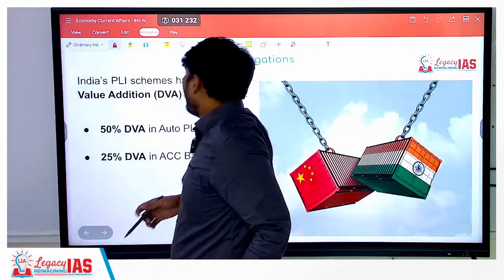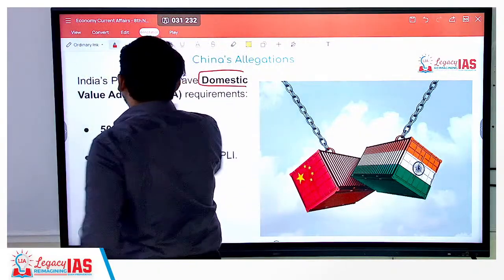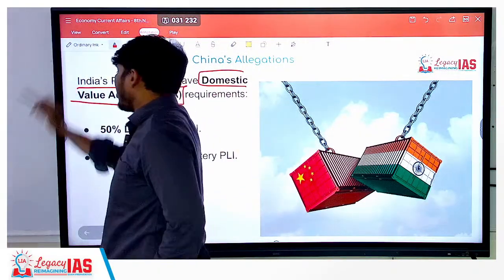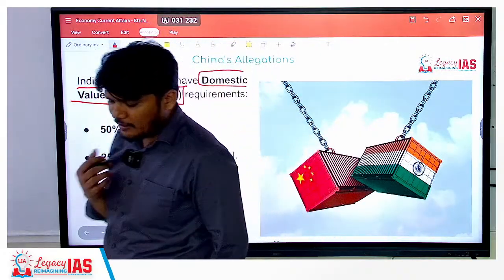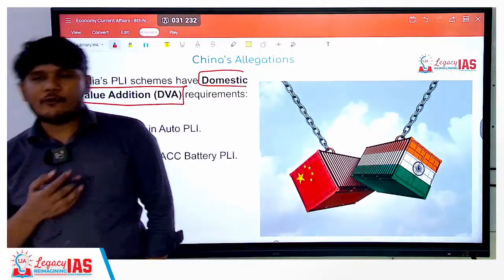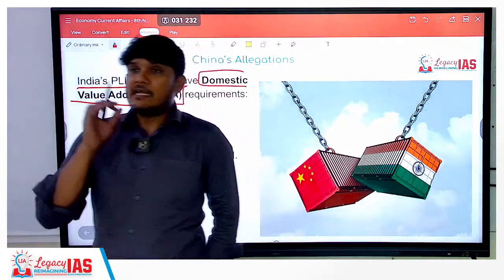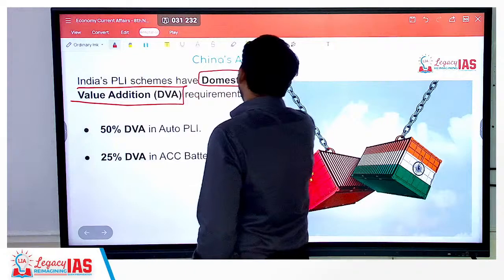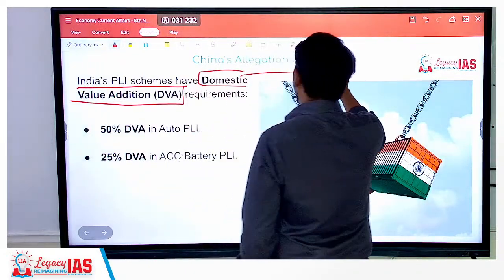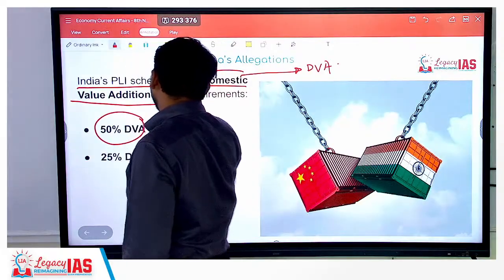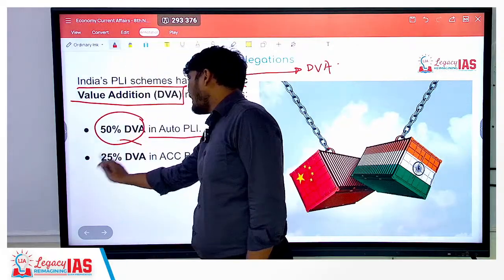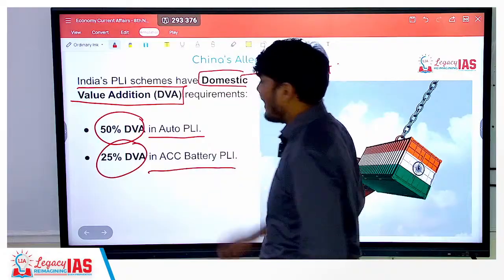So it says that there is a concept of domestic value addition requirement. China is saying that for the companies of India to be eligible for production linked incentive subsidy, they need to showcase that they have done domestic value addition. So up to 50% of domestic value addition should be done in auto, and up to 25% should be done in ACC batteries.